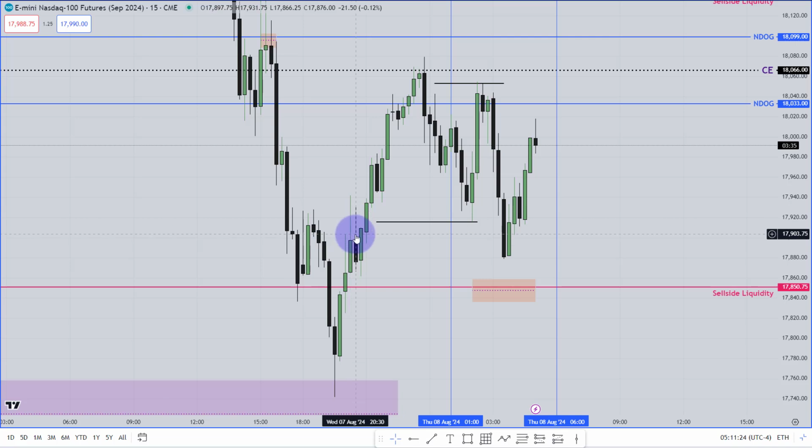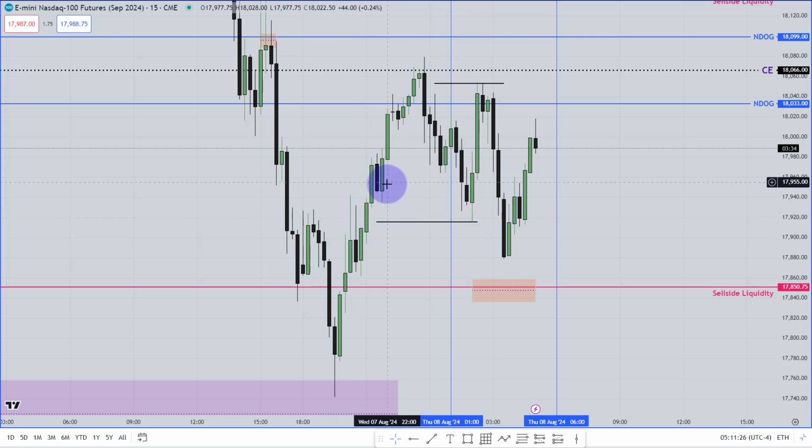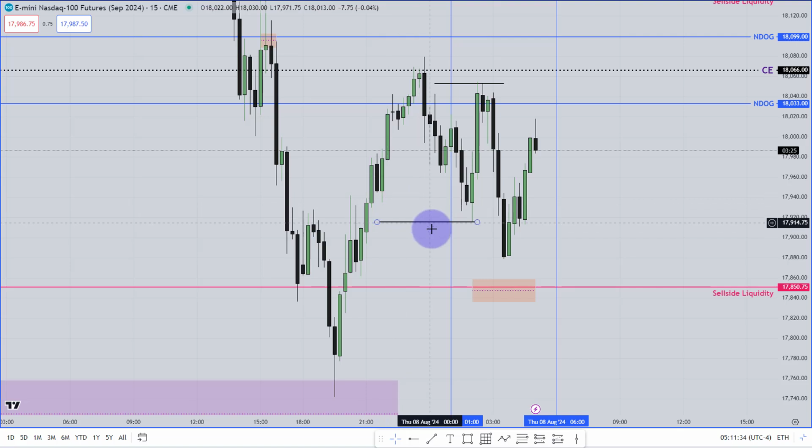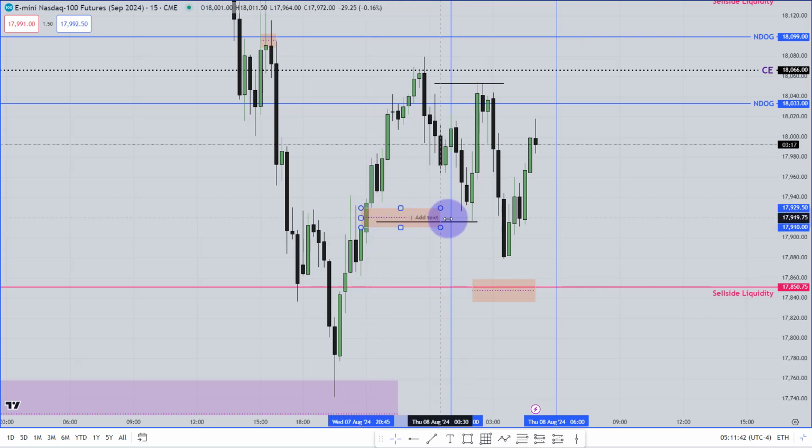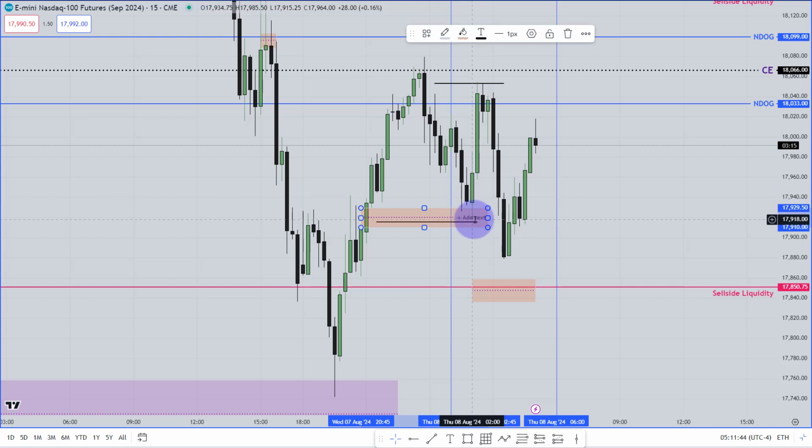Is there any fair value gap that has been traded over here? Or is there any valid order block that has traded over there? Maybe there can be a breaker block. If you are confused about order block and breaker block, then you will only look for the fair value gap. So I'm going to mark the fair value gap as it has traded that fair value gap over here. So this is the fair value gap which has been traded. It has made those relatively equal lows, and it has traded that higher time frame point of interest.